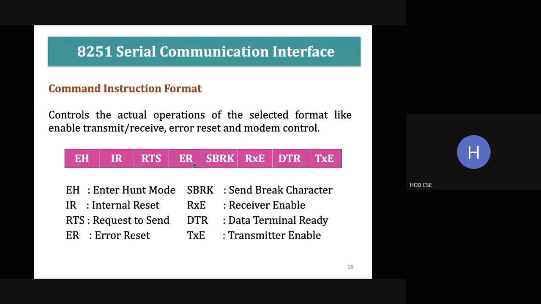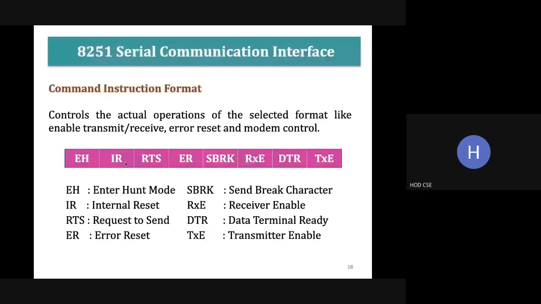Actually, here we have three types of error, overrun error and the others, and in order to reset all these errors, we have this error reset. RTS is request to send, internal reset, and EH is enter hunt mode.